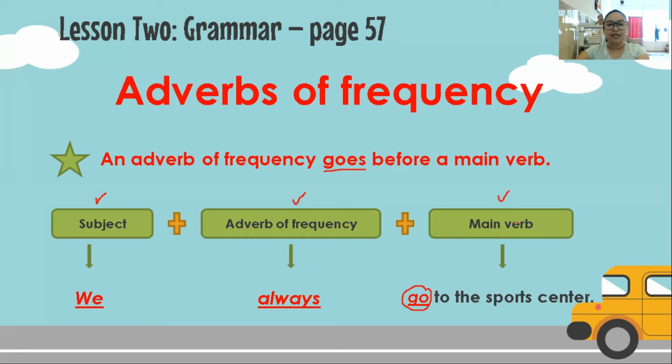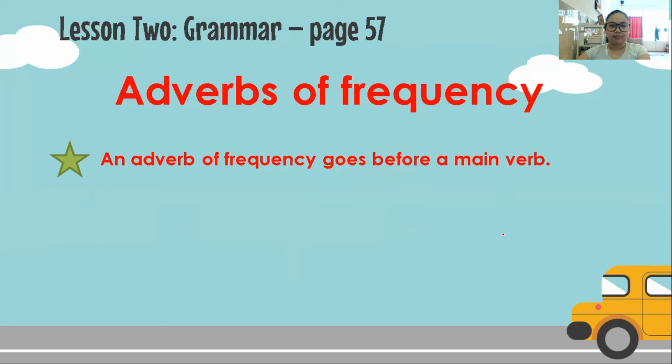A verb is an action word. That means it's moving. It's an action. So you have to look for the verb. So adverb of frequency goes before a main verb. That means subject first, plus the adverb of frequency, plus the main verb.